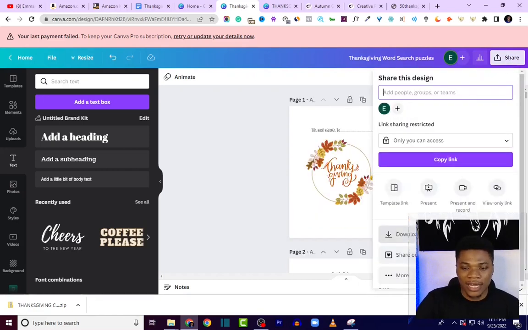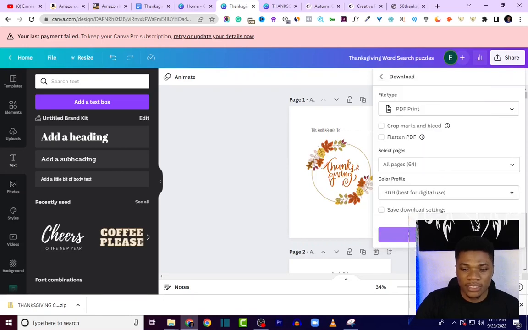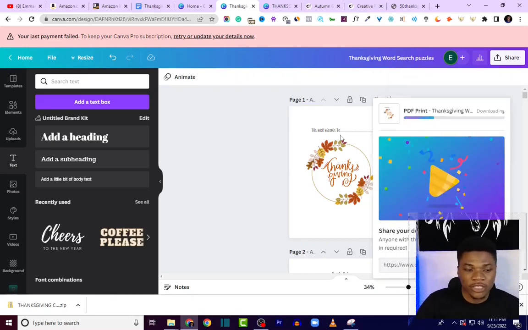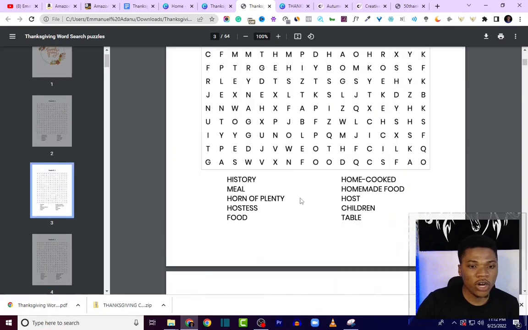Then I'm going to use the better name, Thanksgiving word search puzzles, and then I can now go ahead and download this as a PDF file. So I'll select PDF print and download. Within some seconds, Canva is going to download what we've got here. Alright, the download is done. So if I just open this file, you see what we have for our book right now.